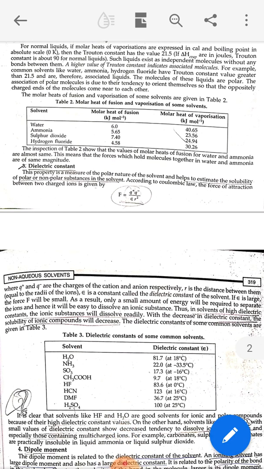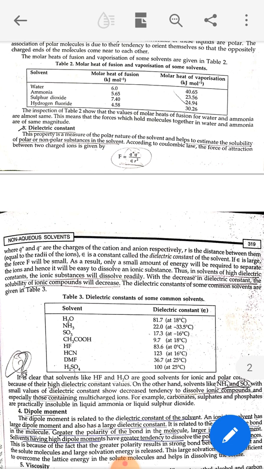Third characteristic is dielectric constant. It measures the polar nature of the solvent, and it also helps to estimate the solubility of polar or non-polar substances in the solvent. According to Coulomb's law, the force of attraction between two charged ions is equal to Q1 Q2 upon epsilon naught R square.